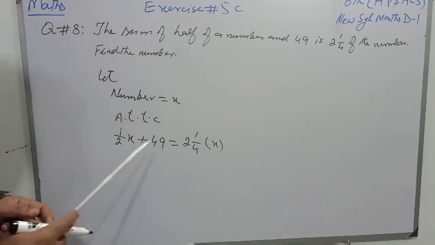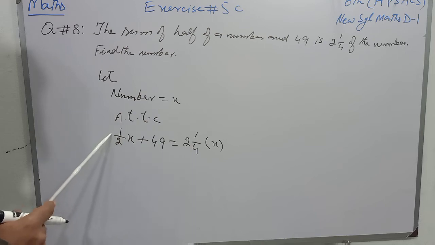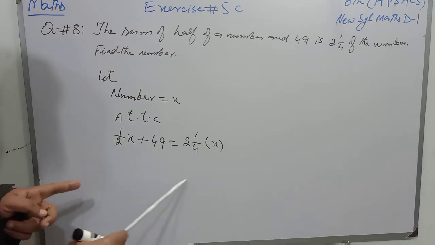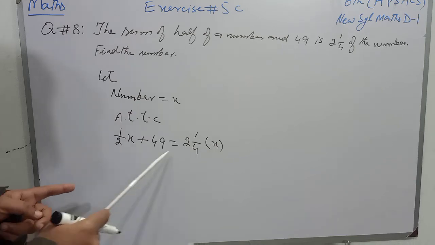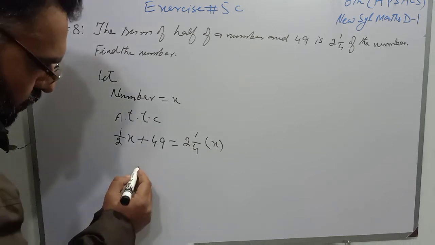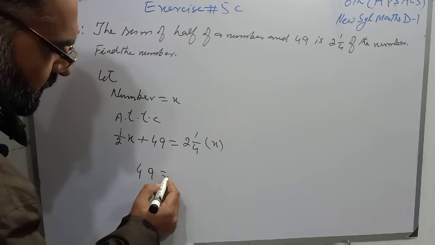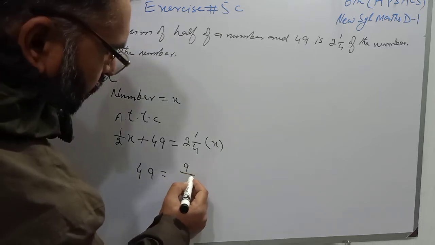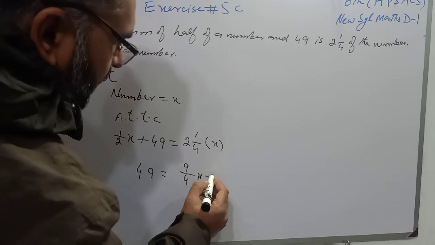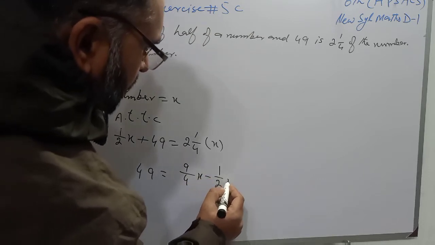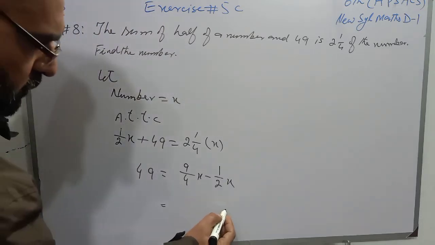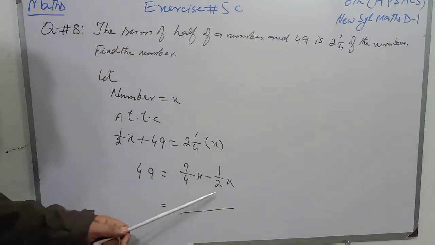Now students, this 1 over 2x is plus on the left side. When I transfer it to the other side, it will become minus, and on the left side there will be only 49, which is equal to 4 2s are 8 plus 1, 9 over 4x minus 1 over 2x. Students, on the right side there are two fractions, so we will take the LCM of 4 and 2.